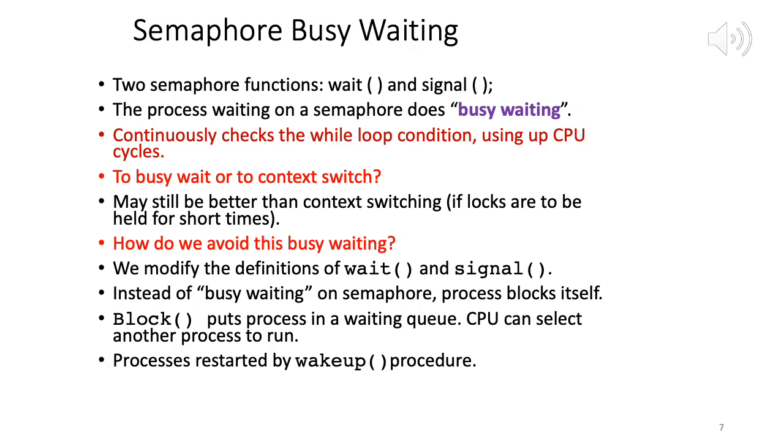Okay, now I am on slide 7, and now we move on to a different topic, that is semaphore busy waiting. So we know that semaphores can be of two types. One is a binary semaphore, which we essentially call mutex locks. Mutex is a short form for mutual exclusion.